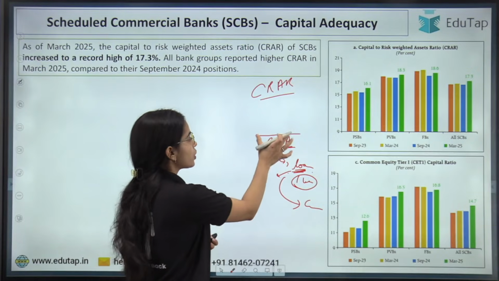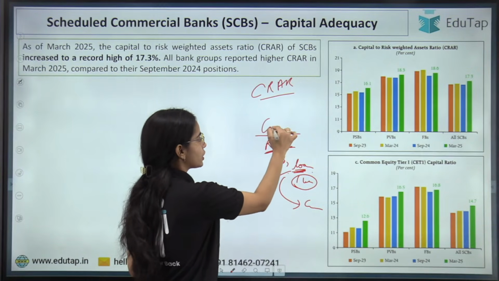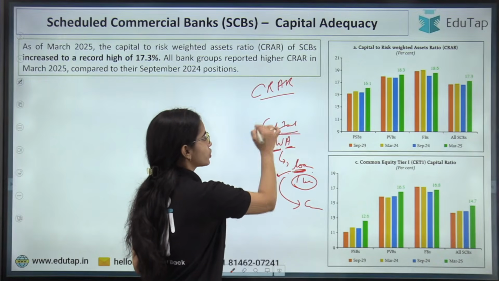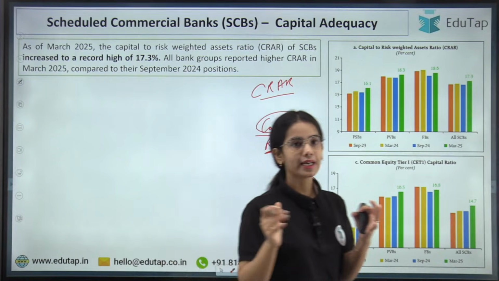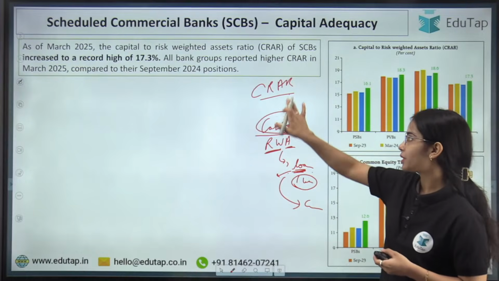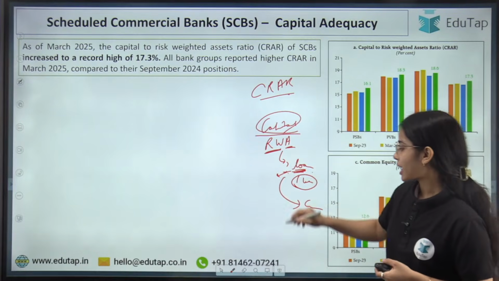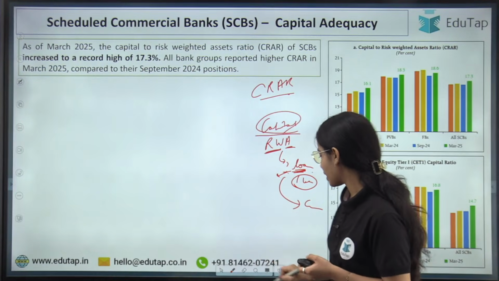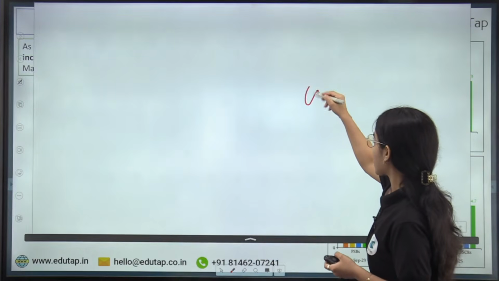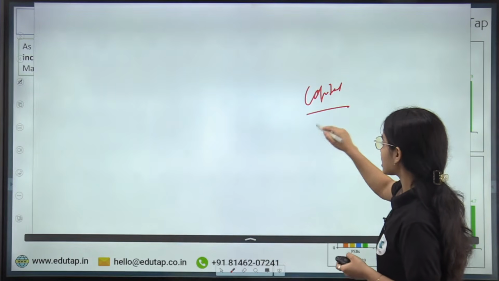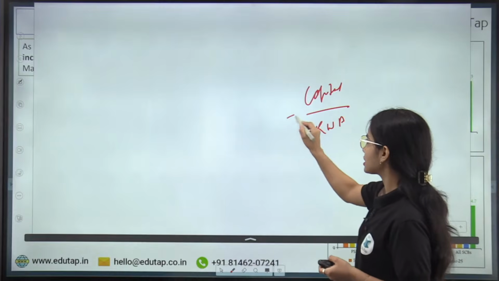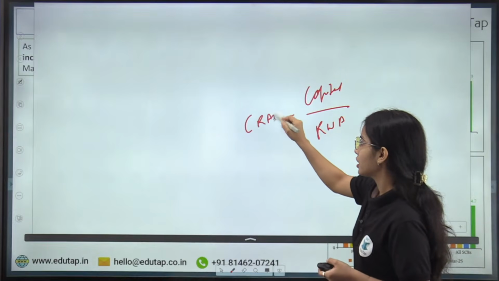Against the risk weighted asset, the banks have to keep certain capital so that the banks are able to handle any kind of distress situation. So this is the capital to risk weighted asset ratio. Banks have to maintain the capital against the risk weighted asset. So this is the capital to risk weighted asset ratio.